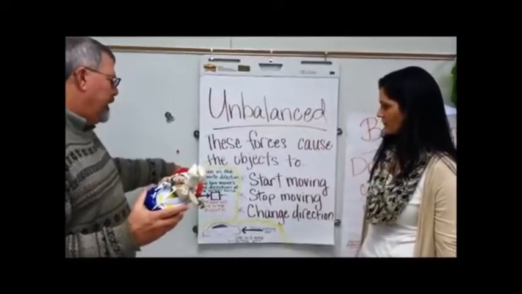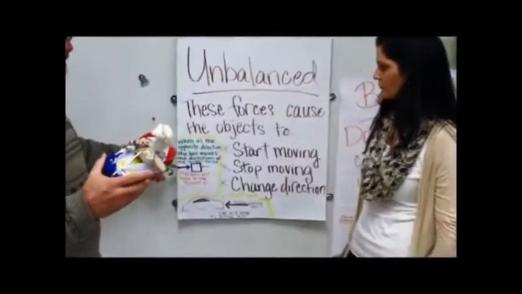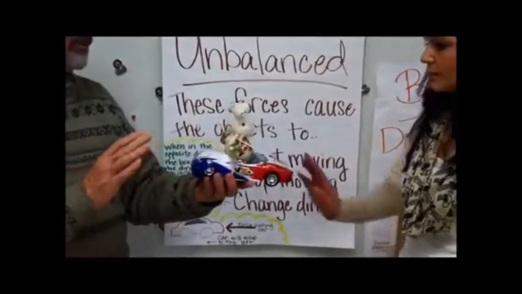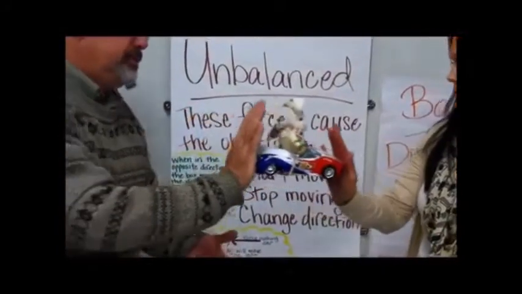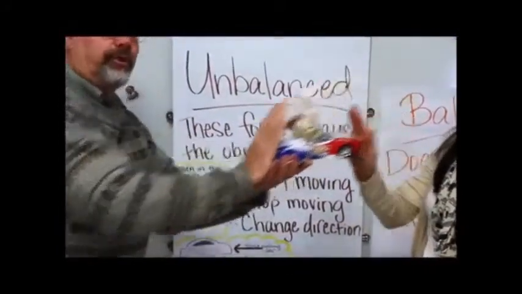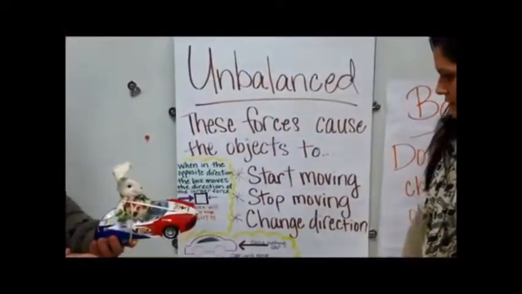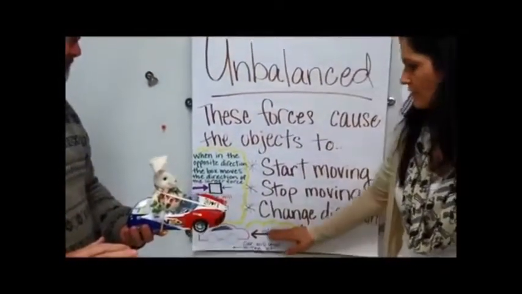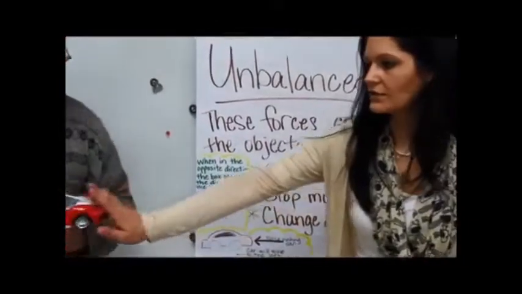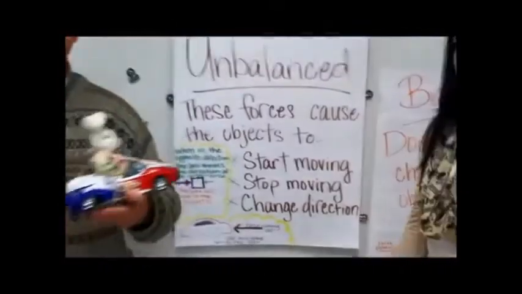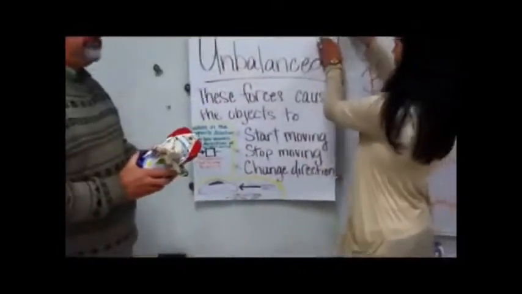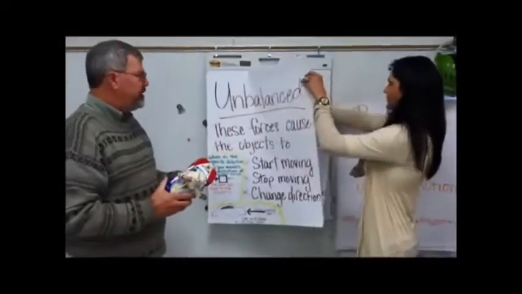So when forces are in opposite directions, the box moves in the direction of the larger force. We have a larger force, in this case pushing the car, so the car would move that way because I have a bigger force pushing that way. And if you just have a force pushing in one direction, it's obviously going to move in the direction of the force. That makes sense.